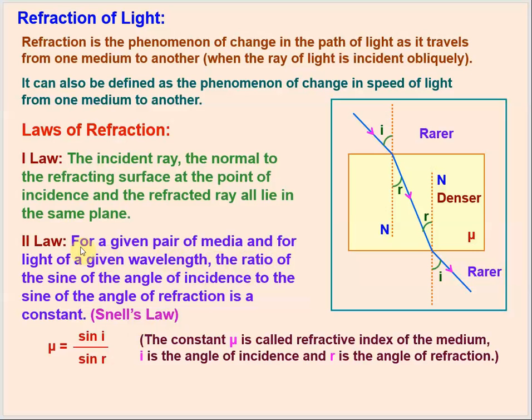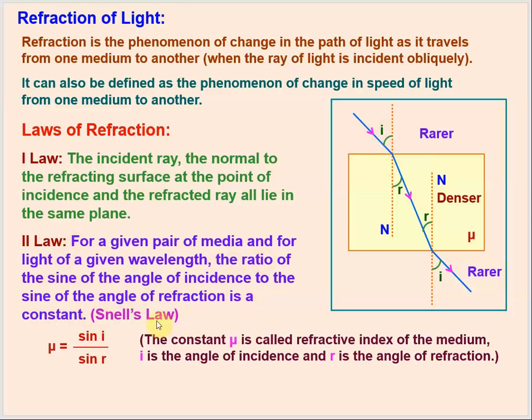So how do we define the second law correctly? For a given pair of media, the two media involved in the refraction of light, and for light of a given wavelength, if these things remain the same, then the ratio of the sine of the angle of incidence to the sine of the angle of refraction always remains constant. And this second law is also called Snell's law.